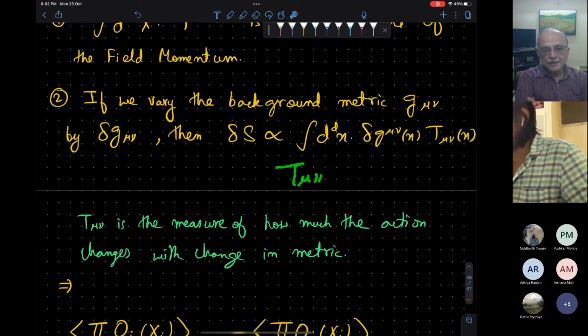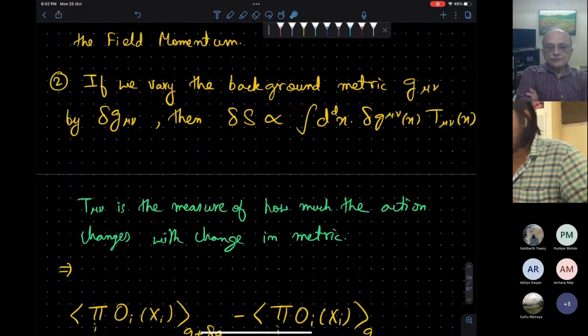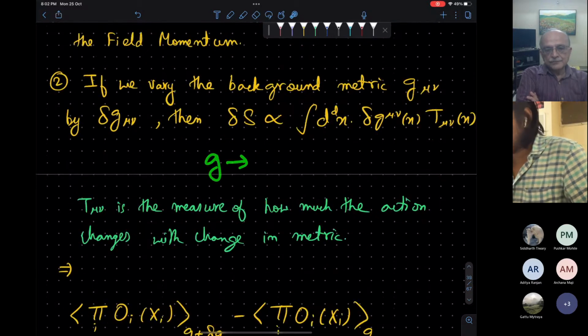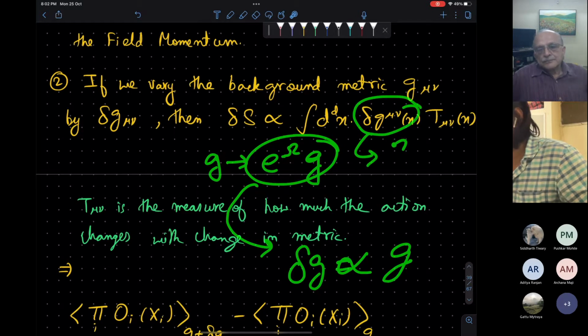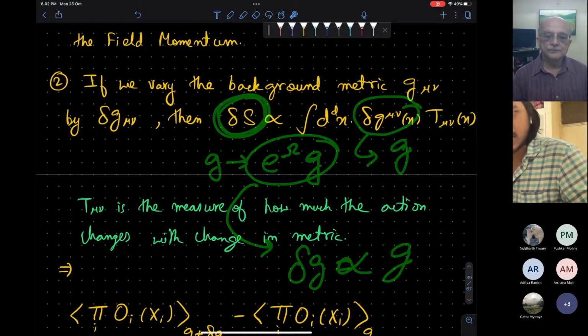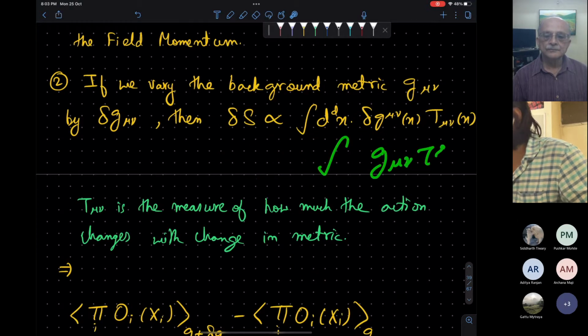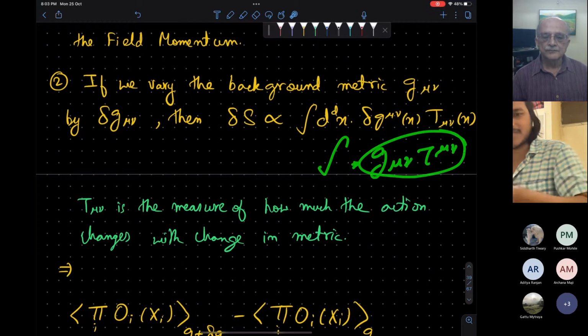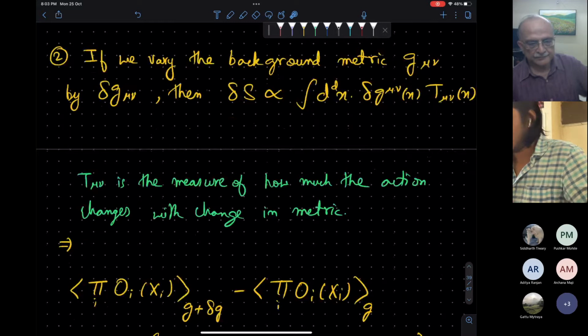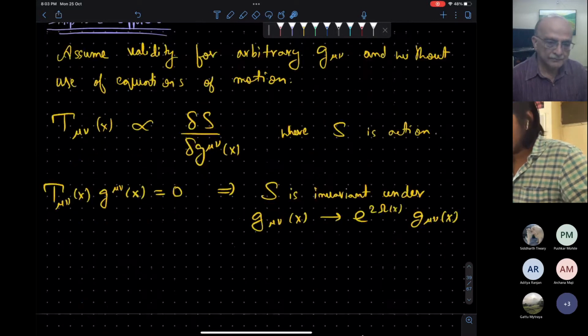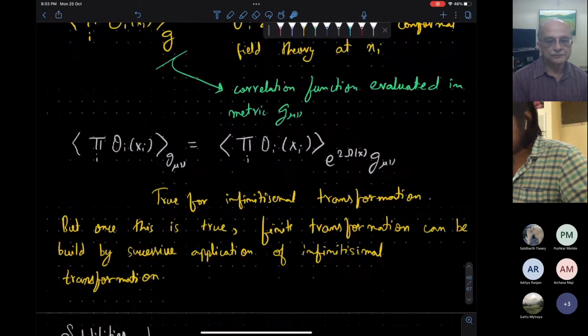And we know this formula: T mu nu is proportional to del S by del g mu nu. We have seen this in GR. So when we have scale invariance, that is, when the metric is scaled like this, e to the power 2 omega times g, then we can see that delta g is actually proportional to g. So if delta S is 0, this means that the integral of g mu nu times T mu nu has to be 0. From there we can see that this has to be 0, at least up to the equation of motion. Okay, so yeah, this has been done.